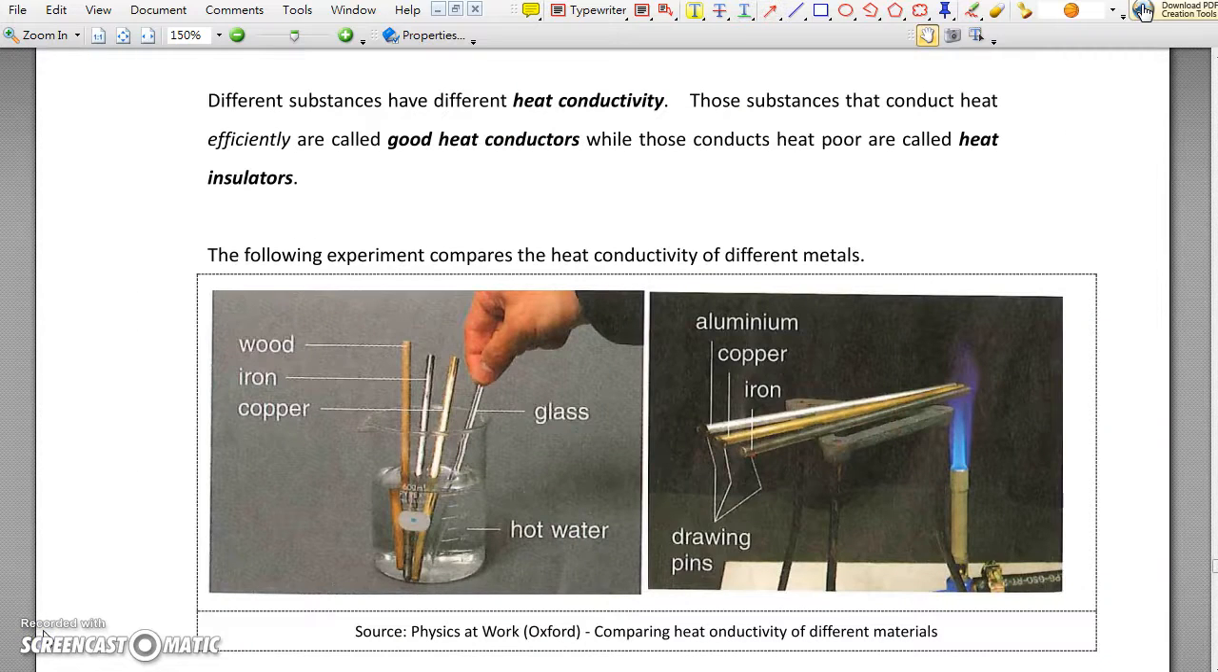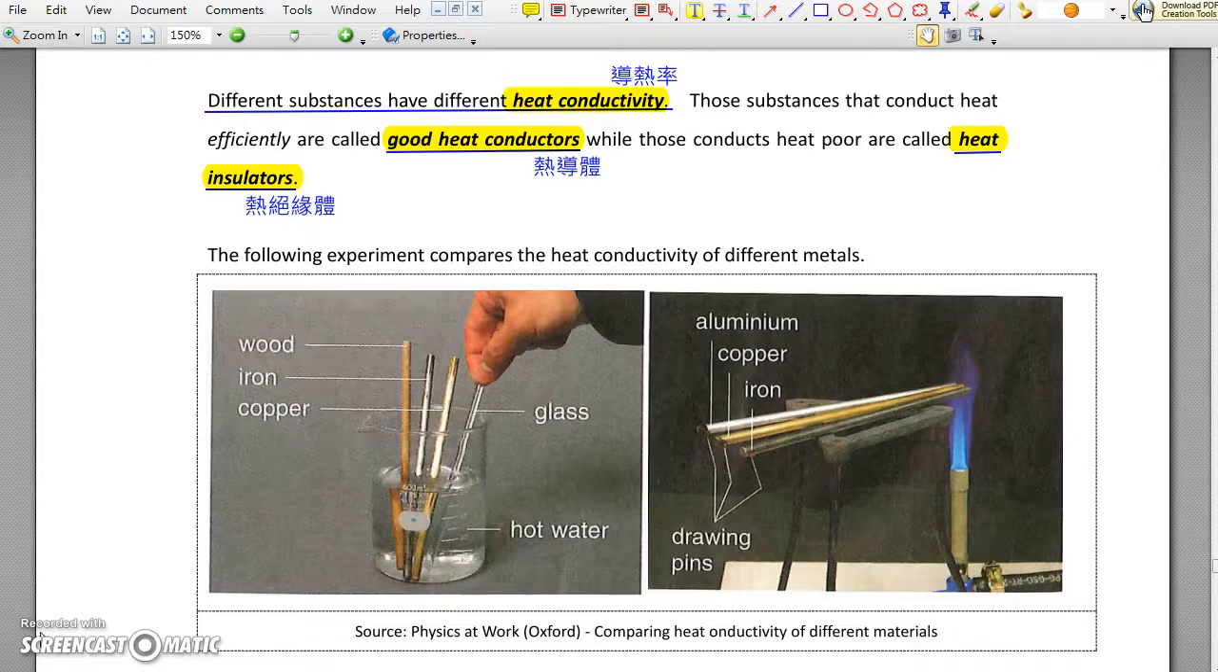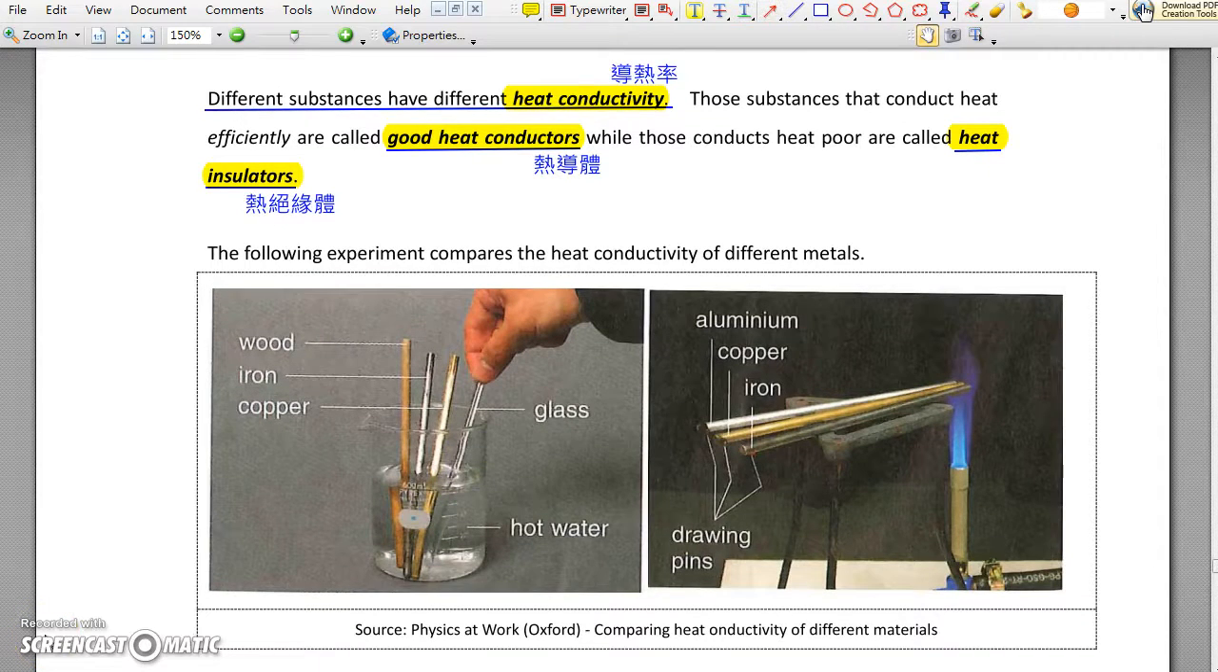Different materials conduct heat differently. We say they have different conductivity. Some substances conduct heat better. We call them heat conductors. Some conduct heat poorer. We call them heat insulators. And let's see how the following experiments compare the heat conductivity of different materials.